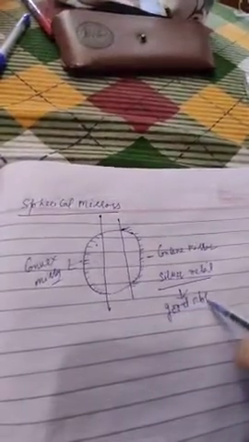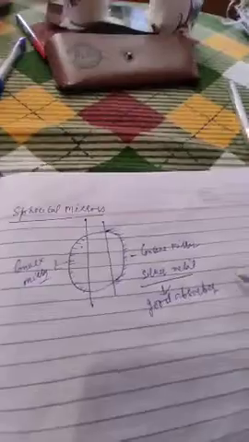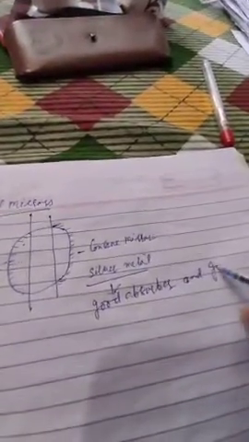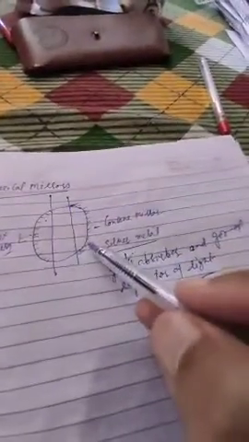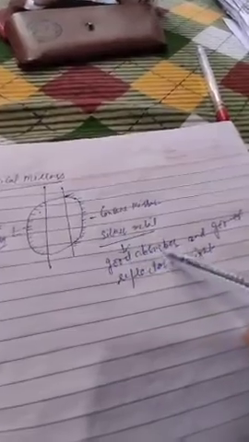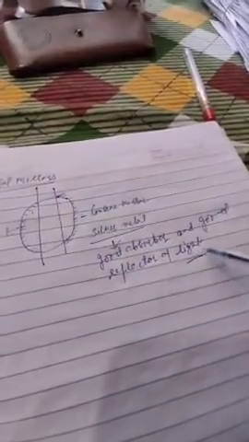The answer is, it is a good absorber and good reflector of light. Clear? So it is painted with silver metal because silver is a good absorber and good reflector of light.